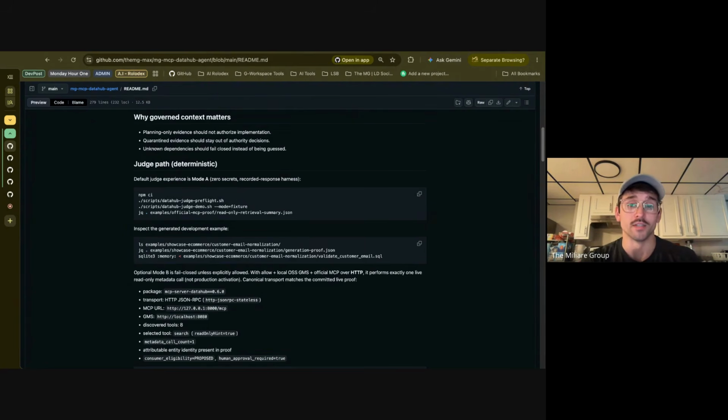The core idea is simple. DataHub is excellent at supplying metadata context. ContextOps adds the boundary between what the evidence says and what an AI agent is actually allowed to do. That gives development teams attributable context, deterministic WorkPackets, explicit unknowns, bounded scope, and a human approval checkpoint before execution.